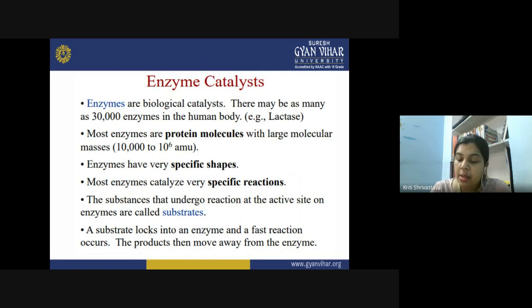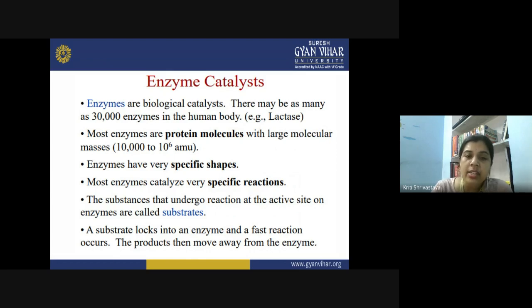So enzymes are nothing but biological catalysts, and again they are regenerated at the end of the reaction. You can have about 30,000 enzymes in the human body, and most of the enzymes are protein molecules with a very large molecular mass. Generally they have a folded structure, and the structure of a protein can go up to the quaternary level in the enzyme, and due to that they have very specific shapes. Due to their specific shape and specific active sites, most enzymes catalyze very specific reactions.